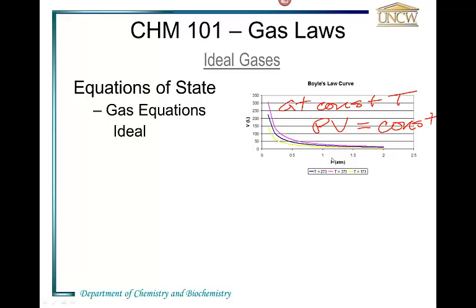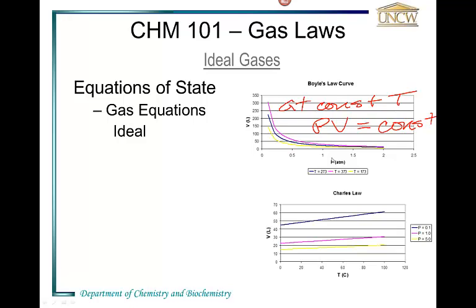Well, Charles then replicated that kind of experiment, except this time he looked at the volume when you change the temperature but keep the pressure constant. So we have three different lines represented here, three different curves at three different constant pressures. And we see they're not exactly parallel.